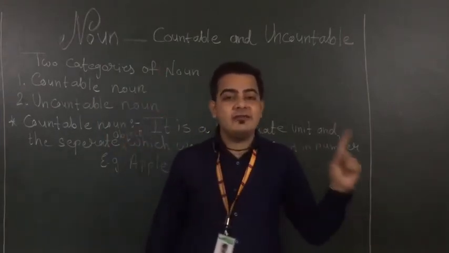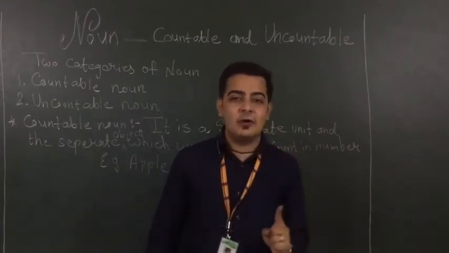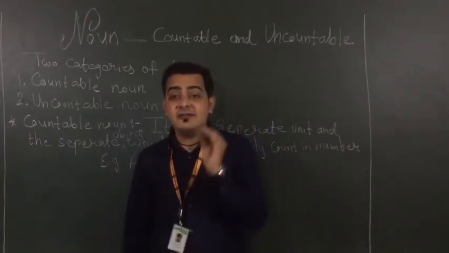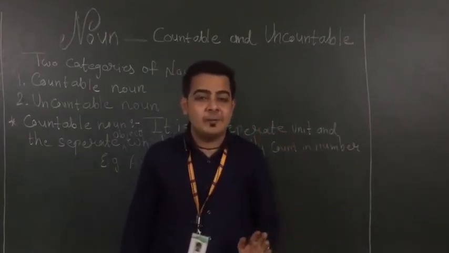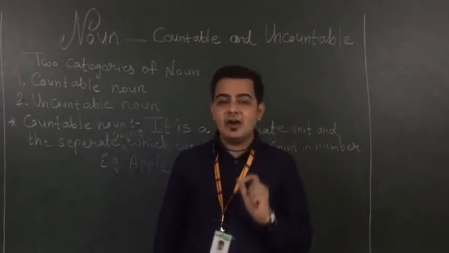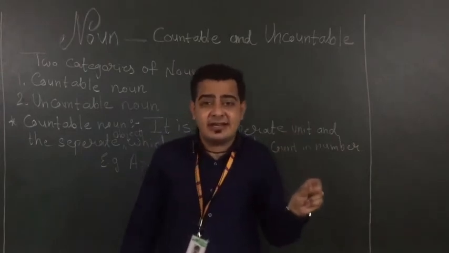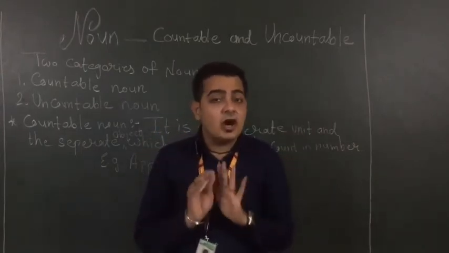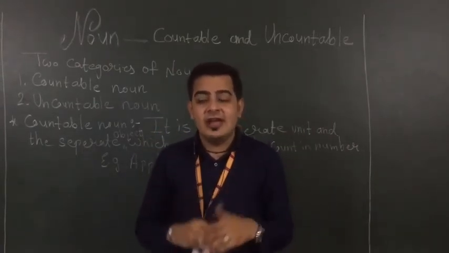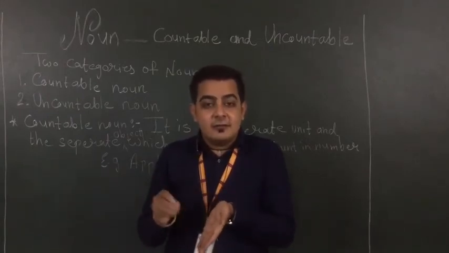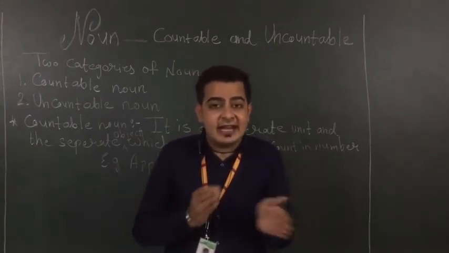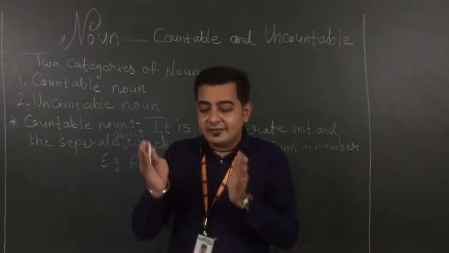So I am going to give you the definition of uncountable noun. So now we will focus on it. What is uncountable noun? You know why, students? Because uncountable noun is a little bit tricky to identify. Can we count this or not? As I have milk. Milk कितना है, that we can't count, right?